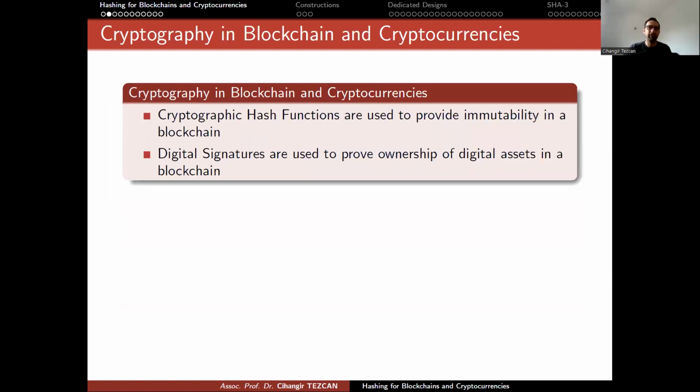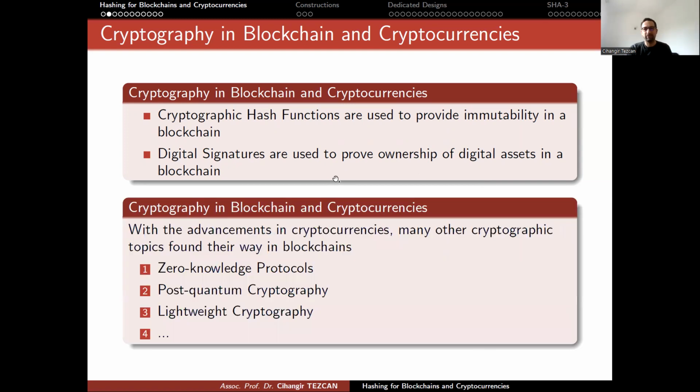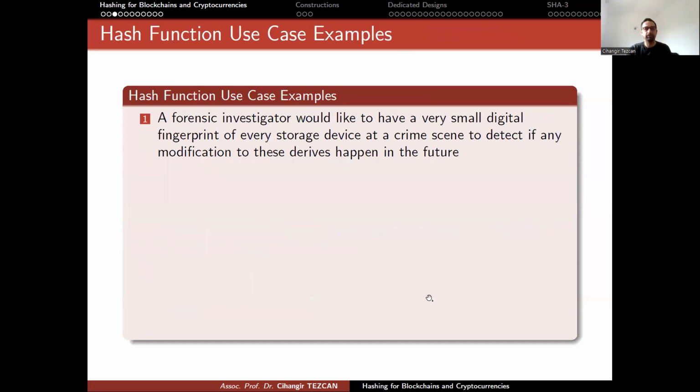So don't forget that. Cryptographic hash functions are used to provide immutability in a blockchain, and digital signatures are used to prove ownership of digital assets in a blockchain. So this is how you make the transactions. Of course, as I mentioned before, many other cryptographic topics are starting to be used in blockchains. Some of them are zero-knowledge protocols, post-quantum cryptography, lightweight cryptography, and so on. And we will talk about them in the future.